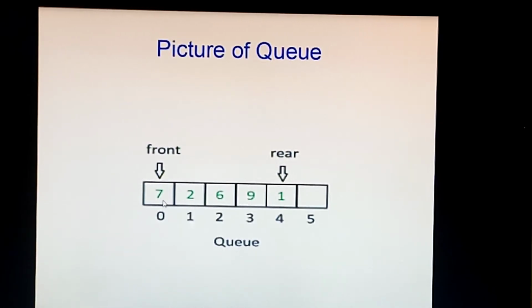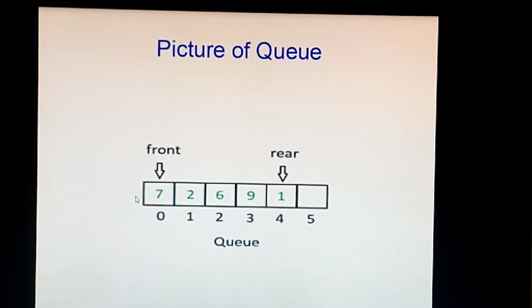Suppose I have inserted the 7, then front and rear are both at 0. I have inserted the 2, the next one, so rear will move to 1 but front will remain at 0. Once again I have inserted the 6, then rear will move to 2. Then I insert the 9, rear will move to 3. Like that it will come to 4. Now you can insert here in the 5, but you cannot insert in the beginning.